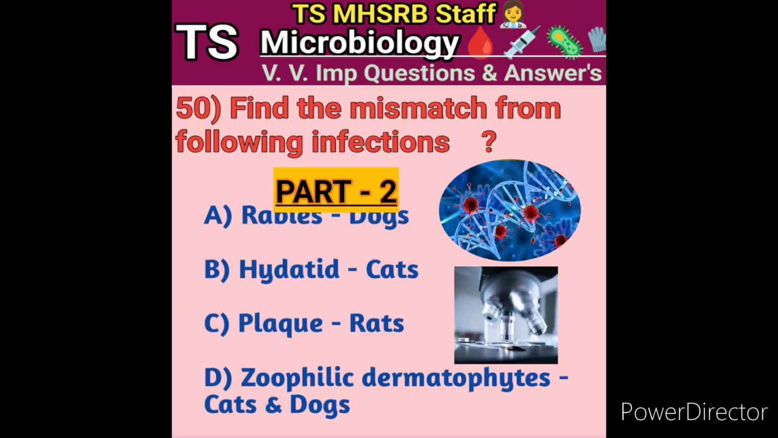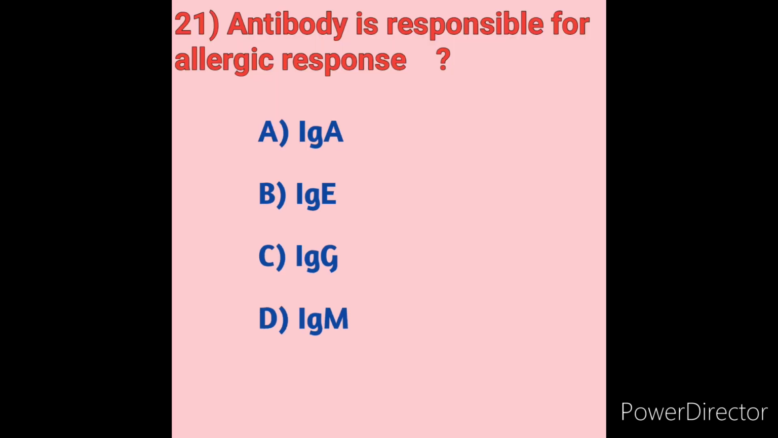Today we are going to discuss questions from the previous video, from the continuing topic of microbiology FAQs. Question 21: which antibody is responsible for allergic reaction or response? Let's see the options. Option A, immunoglobulin A. Option B, immunoglobulin E. Option C, immunoglobulin G. Option D, immunoglobulin M.